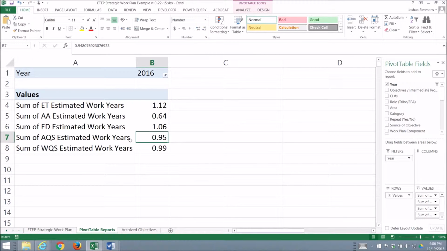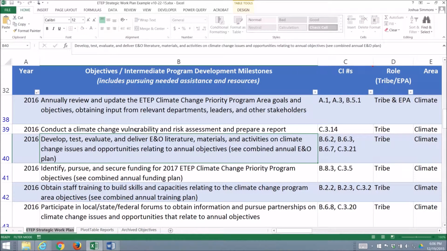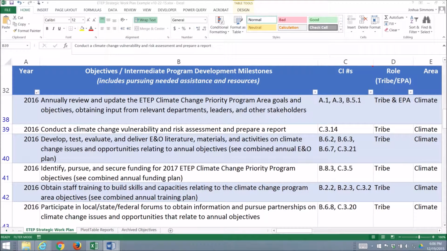First, let's note that your air quality specialist for 2016 has 0.95 work years, so just under a full work year. So there might be a little bit of room to increase the amount of work years for your air quality specialist. So let's go back to the prior example where you're in your meeting with your air quality specialist. And let's say you're talking with your air quality specialist about the status of the climate change vulnerability and risk assessment objective, which is right here on row 39.